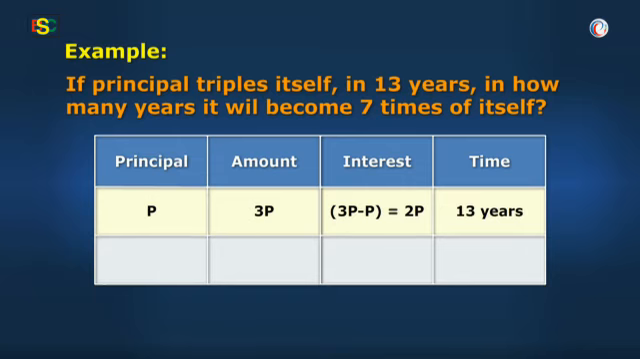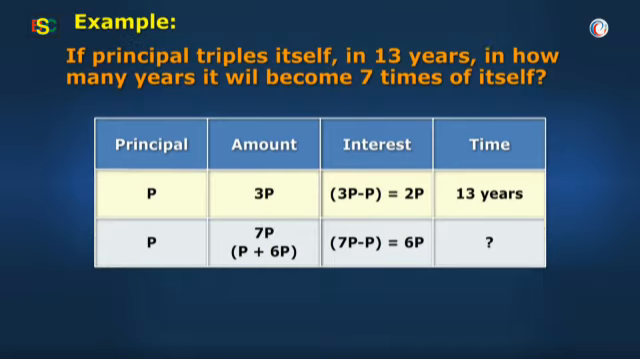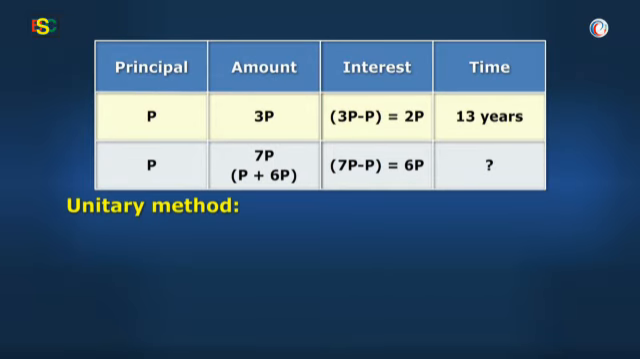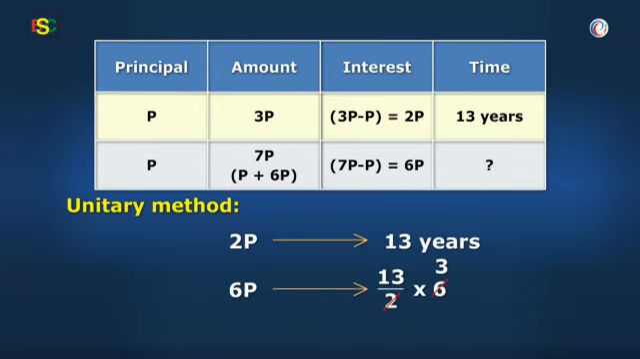Now we need to find in how many years it will become 7P. That is, P will become P plus 6P, where 6P is the interest earned, and the answer is simple through the unitary method. If earning 2P interest takes 13 years, earning 6P interest will definitely take 13 into 3 equal to 39 years. Oh, it's that simple. Just one more quick question.